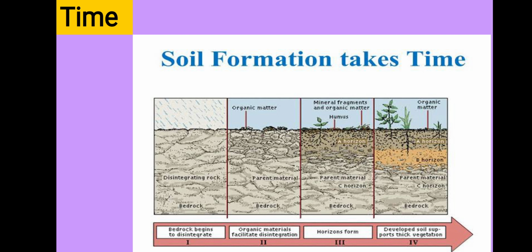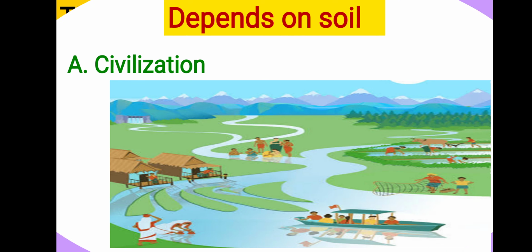Many things in human life depend upon the soil. Okay, let's learn it. Which things of human life depend upon the soil, that we will learn. Okay, the first one is civilization. From the past, many human civilizations flourished on the bank of the river and on fertile land.